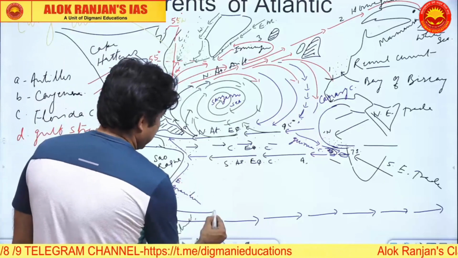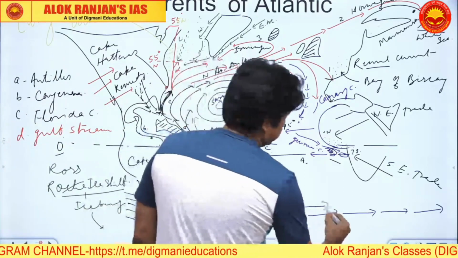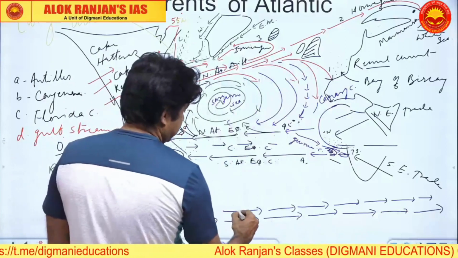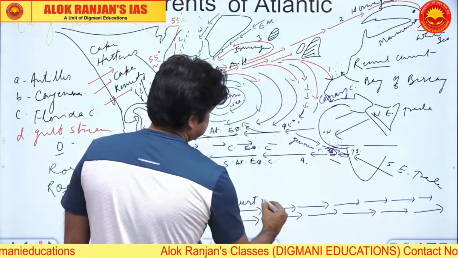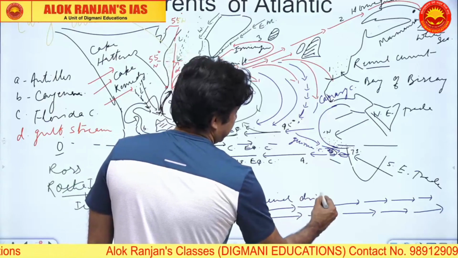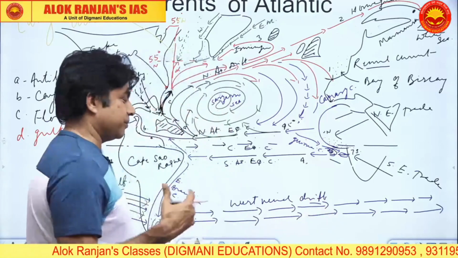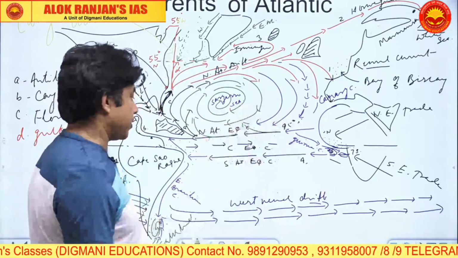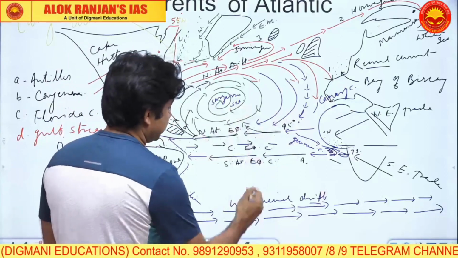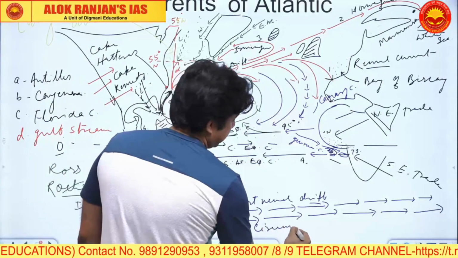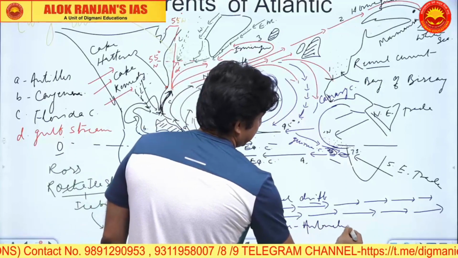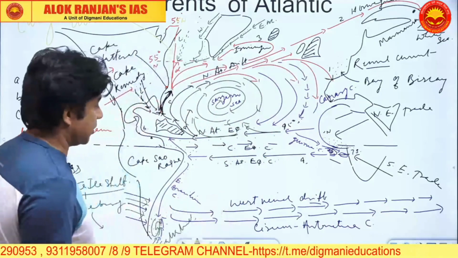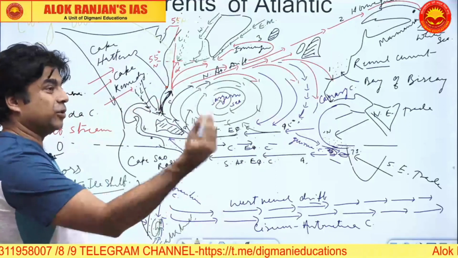So the current which is produced by the westerlies will be called the west wind drift. Drift meaning the volume is more, the velocity is less, because it is an open ocean, so the enormous mass of water is moving from west to east. Now this is also called Circumantarctic current. This is also called Circumantarctic current, or you call it west wind drift. This encircles the whole globe.